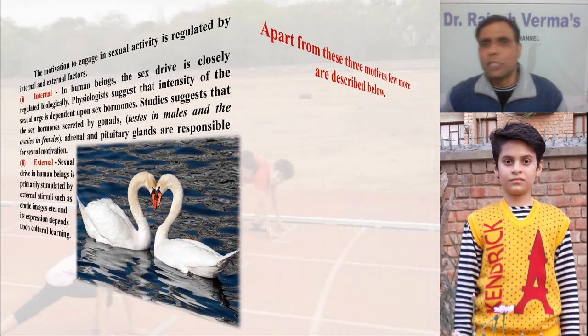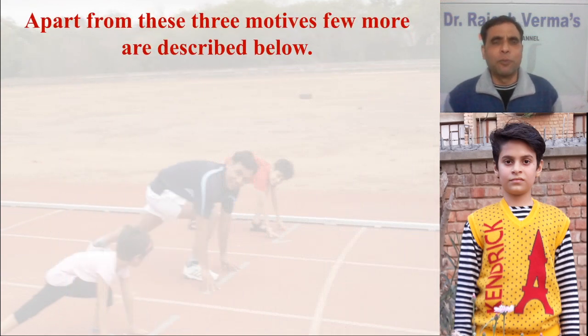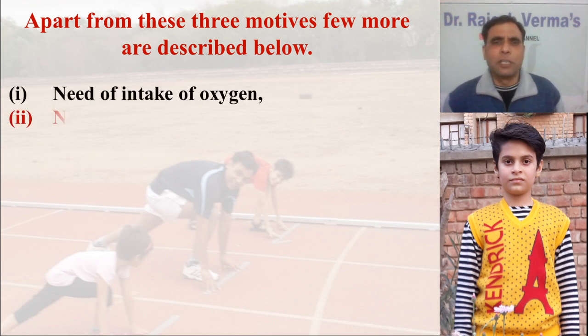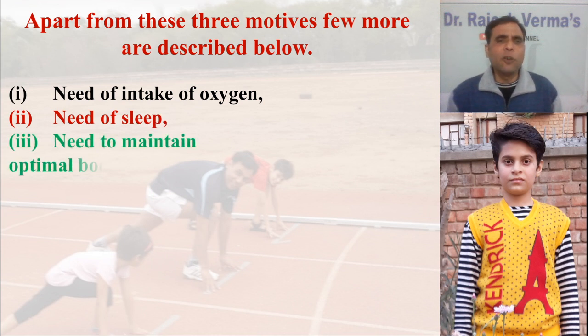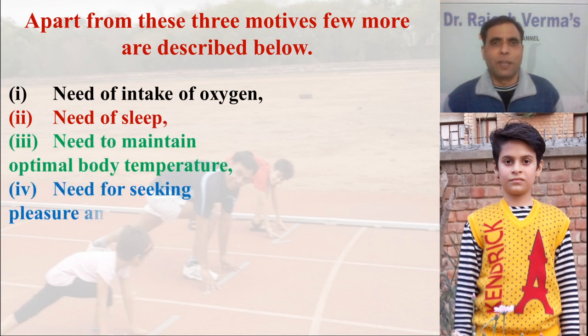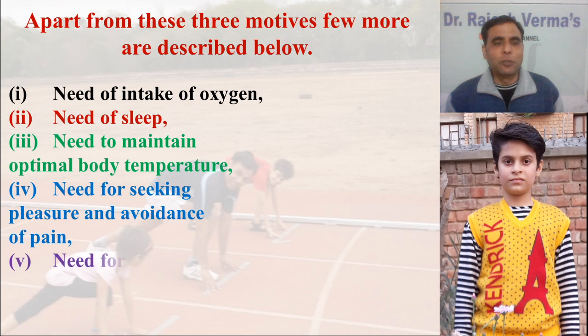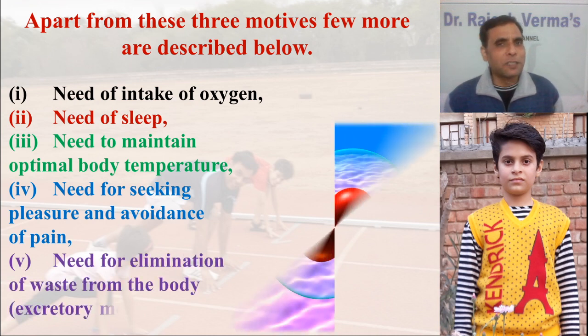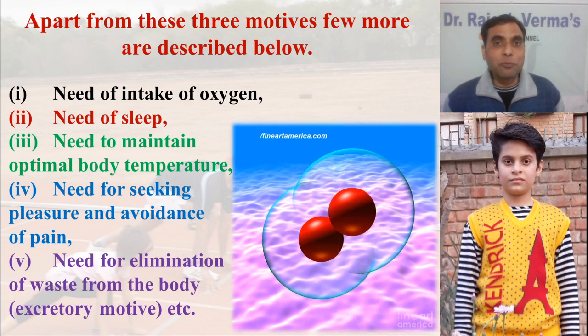So dear friends, these were the three types of basic biological motives. Apart from these three, a few more are described below. Now let us read them one by one. Need of intake of oxygen. See, this is also a motive. To survive, we need to take oxygen. Then comes the need of sleep, to refresh, restore and repair our body. We need an adequate amount of sleep, and that is also one of our motives.